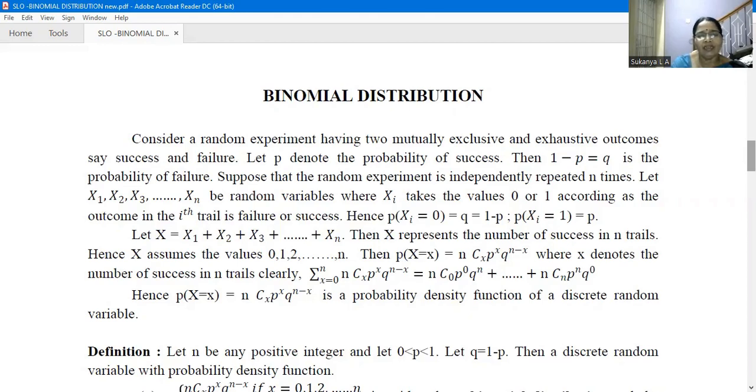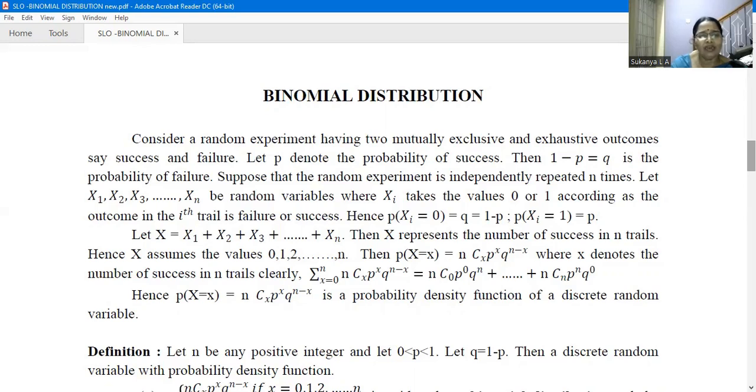Then let p denote the probability of success, that is, the probability of getting head. Then q is 1 minus p, which is the probability of failure. Suppose the random experiment is repeated independently n times.